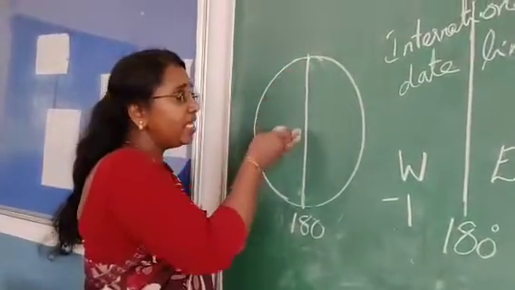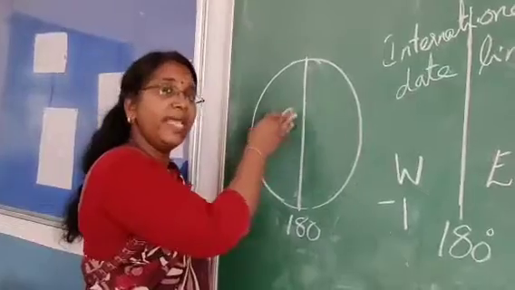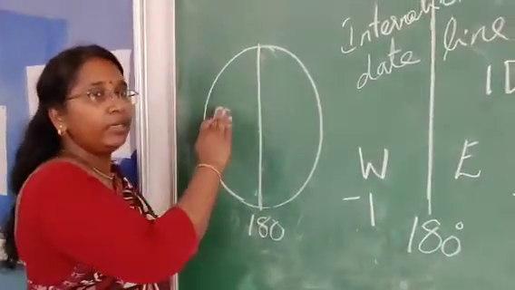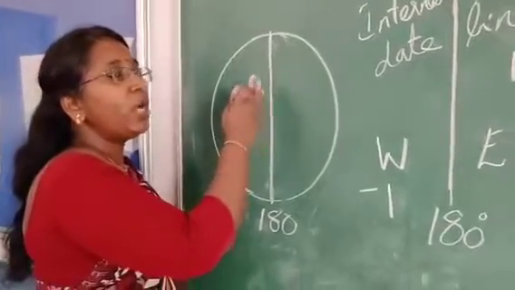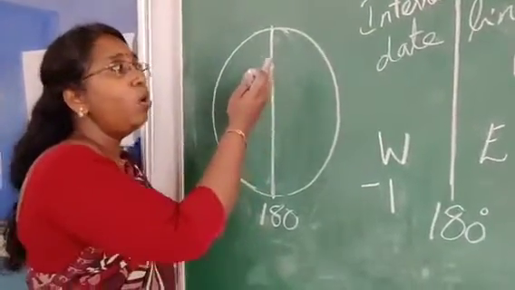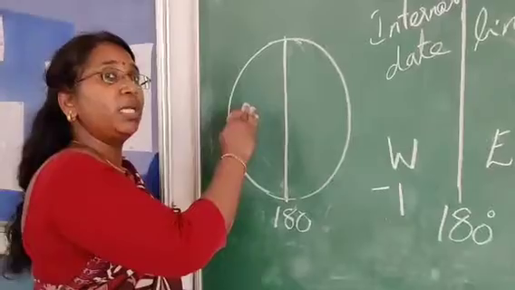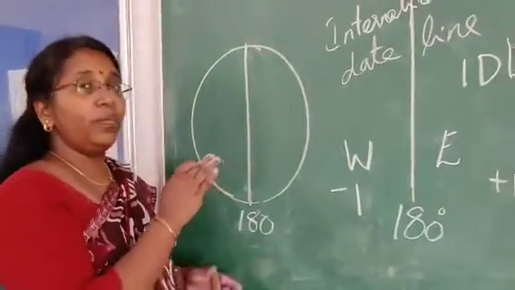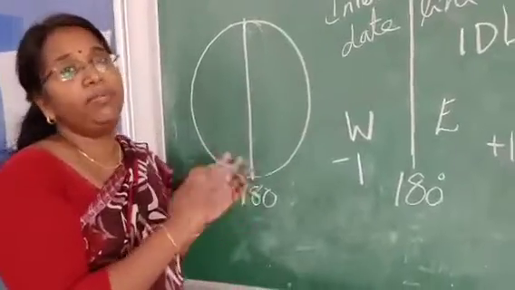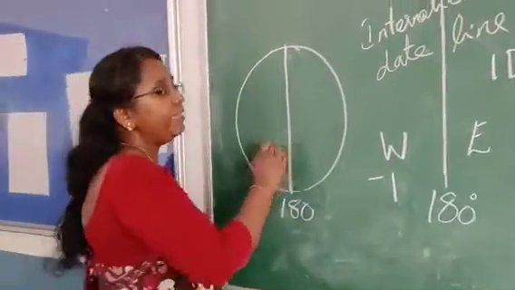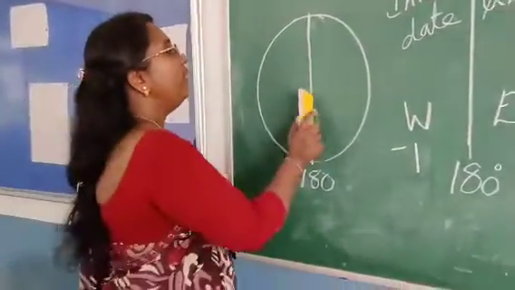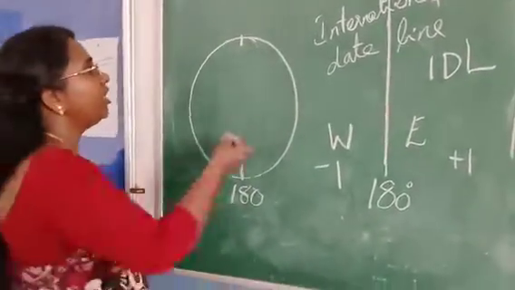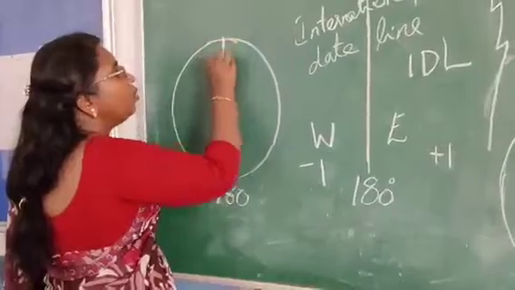That means once the international date line crosses, the day is changing. So if it crosses any country and divides the country into 2 parts, then one part of the country has to follow 1 day, and another part has to follow another day. It is really confusing, and not practical for a country to follow 2 different days. So in order to avoid that confusion, when we draw the international date line, it takes a bend.